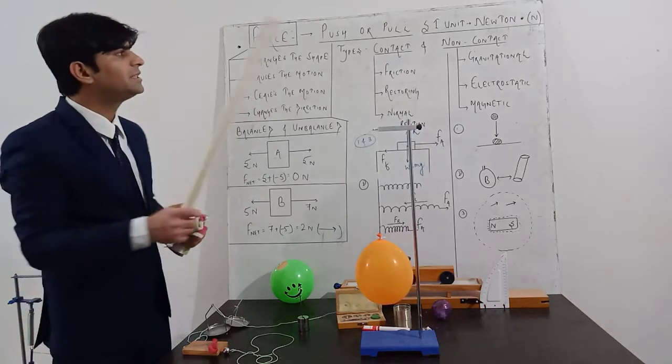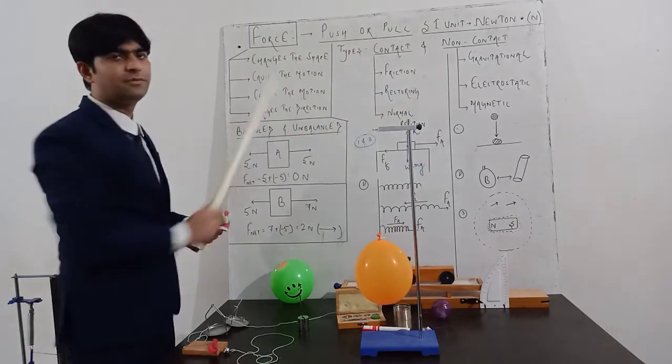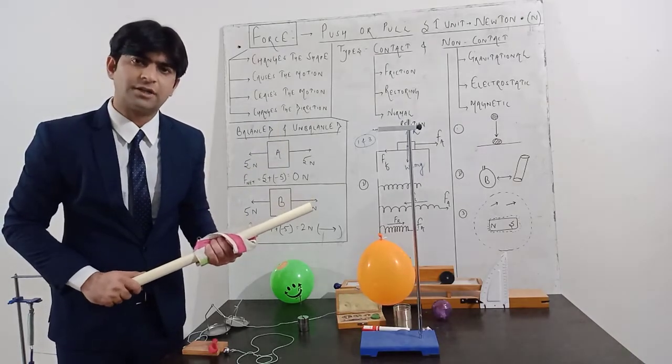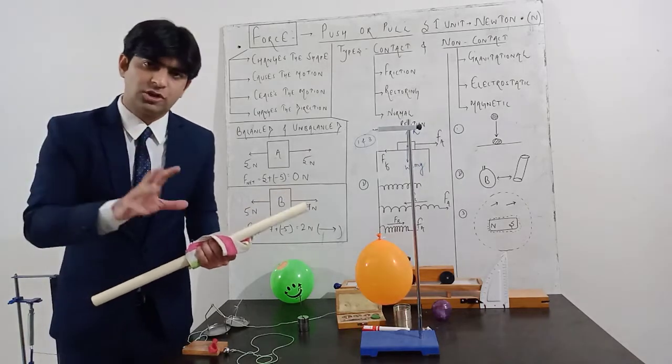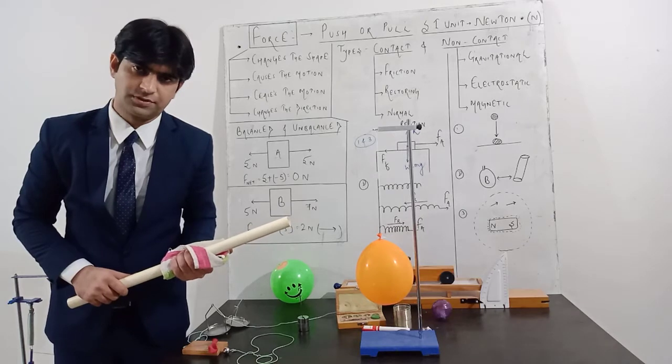So I have shown you these three demonstrations: gravitational force, electrostatic force and magnetic force. These three are in the category of non-contact forces. Whenever there is no physical contact between two bodies, that category of force is termed as non-contact forces. Okay.